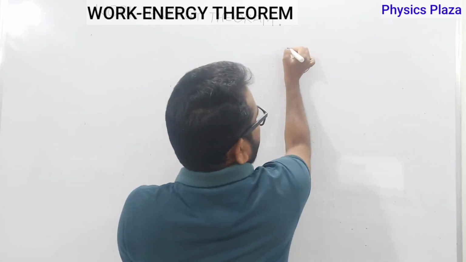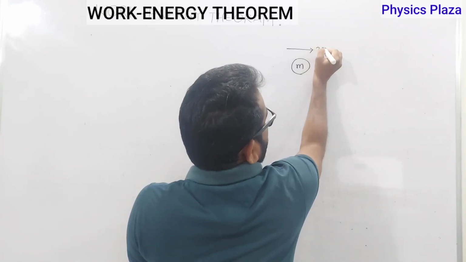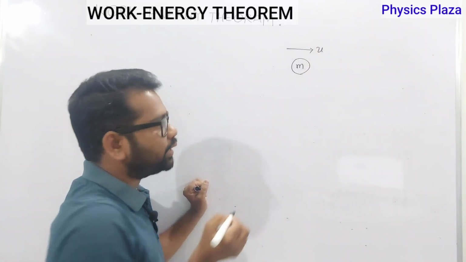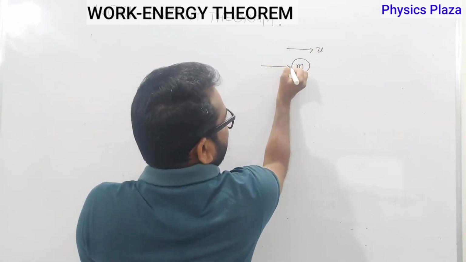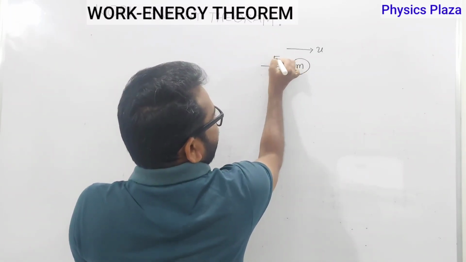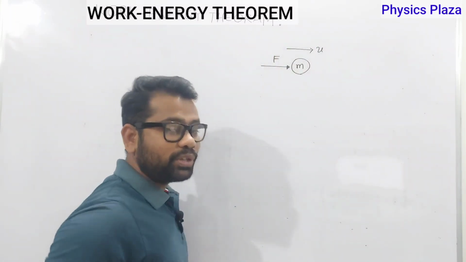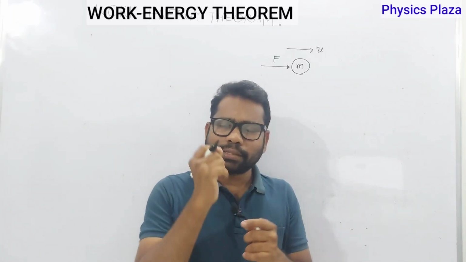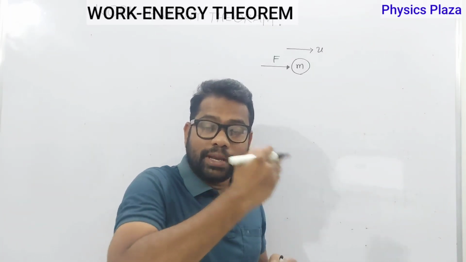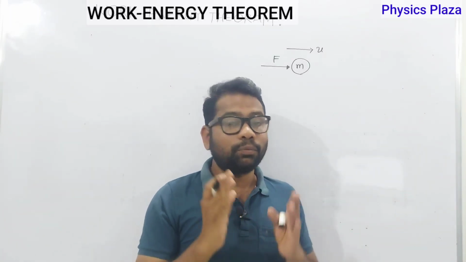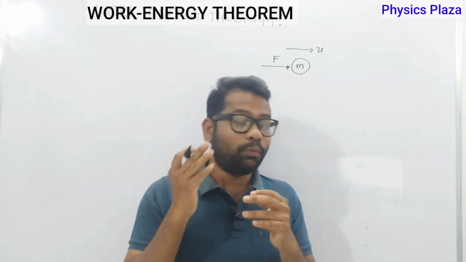Children, let us suppose initially it is moving with a velocity u. Now, on this body, let us say force F is acting in the direction of motion. Children, it's very important. When a force acts on a body in the direction of motion, obviously its velocity increases. You may wonder, sir, why is it like that?